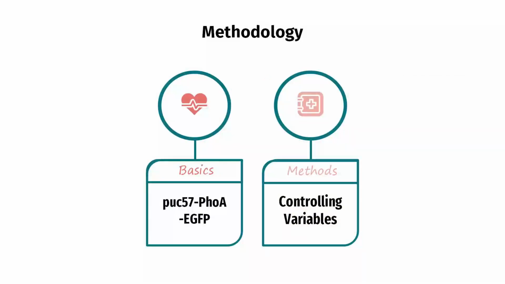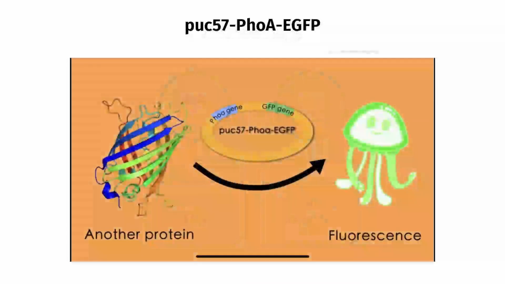I'm going to present the methodology part. To put it in the first place, everything about our experiment is based on the fact that PHOA can be suppressed by phosphate. But to how much extent? That's what we did in our experiment, to find out more detailed information about PHOA and put it into functional use. We want to build a cell-based biosensor using recombinant DNA technology that can help us detect whether there is excessive phosphate in water or not.